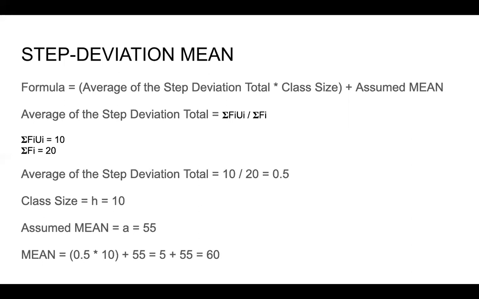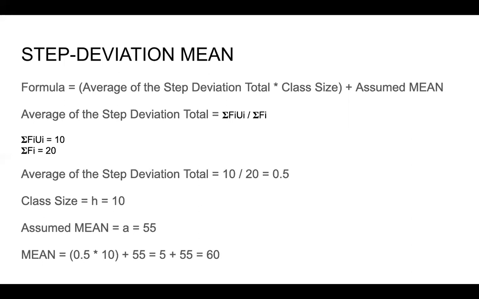You actually ate 15, but for grouping the data, we are saying you ate 10 to 20, because 15 lies between 10 to 20. Similarly, on the third day you ate 20 to 30 chapatis, because you ate 25. So this is called grouping the data.